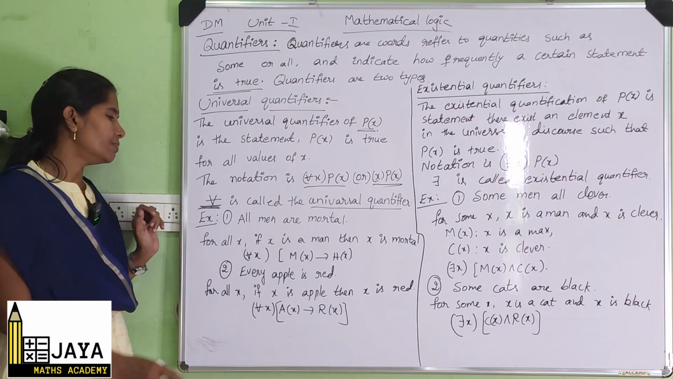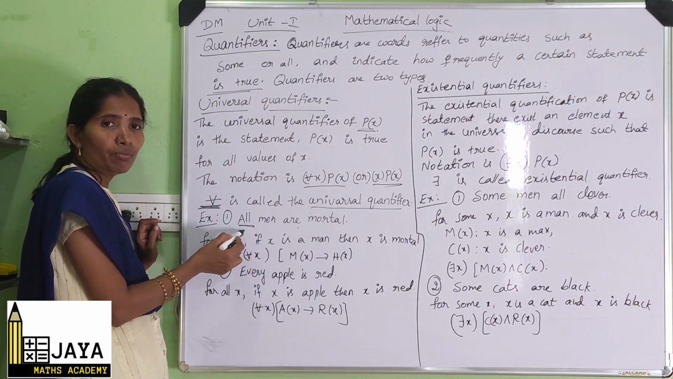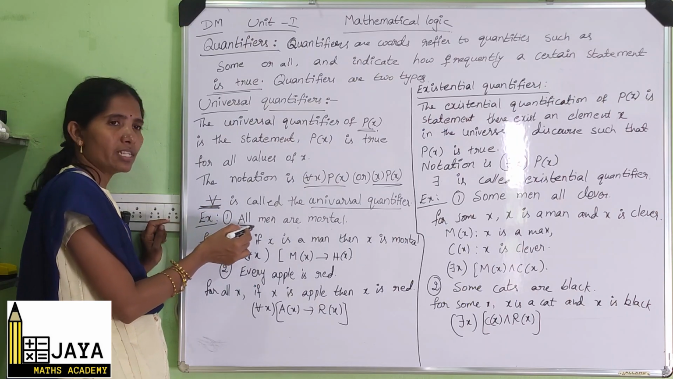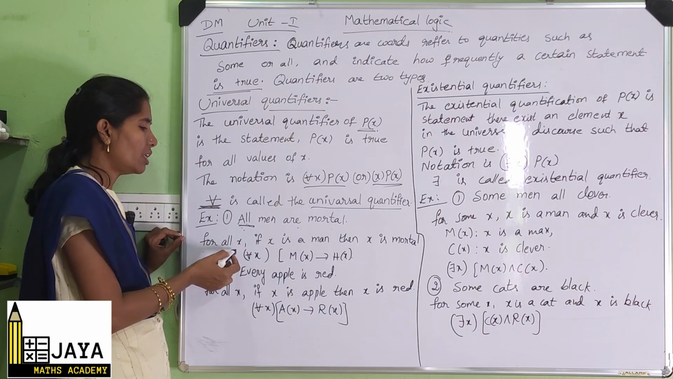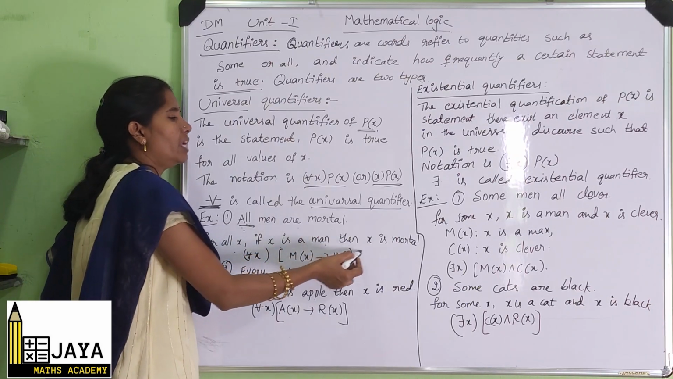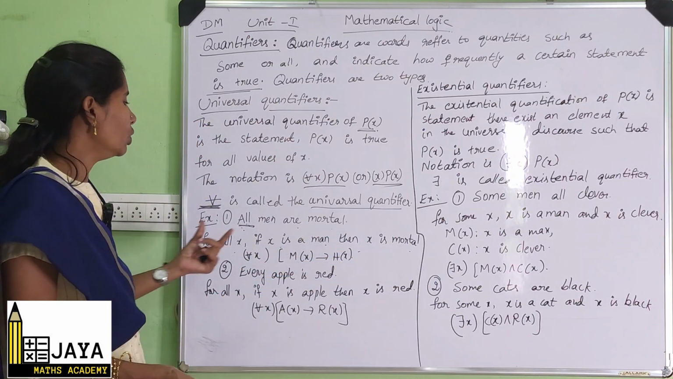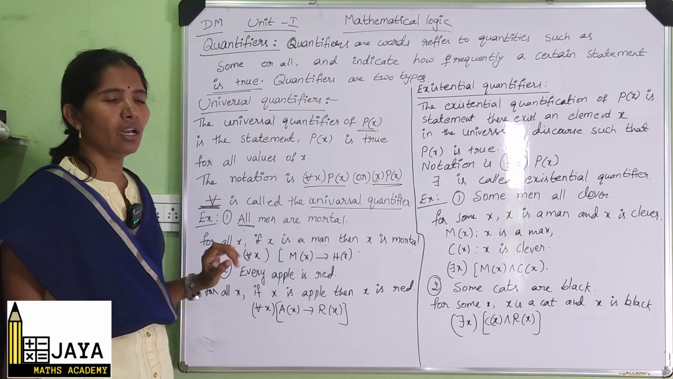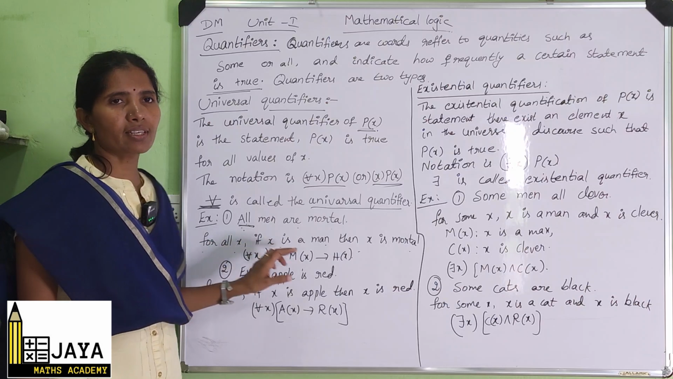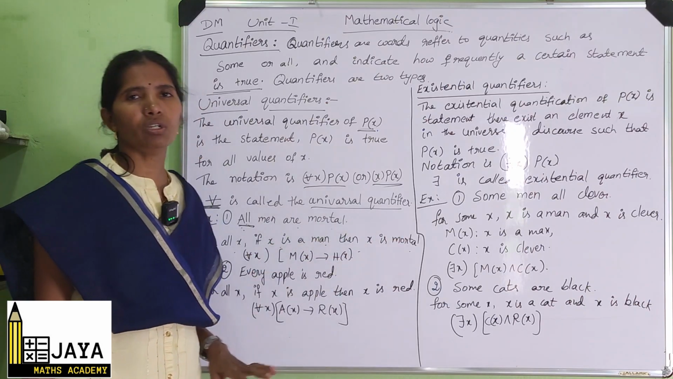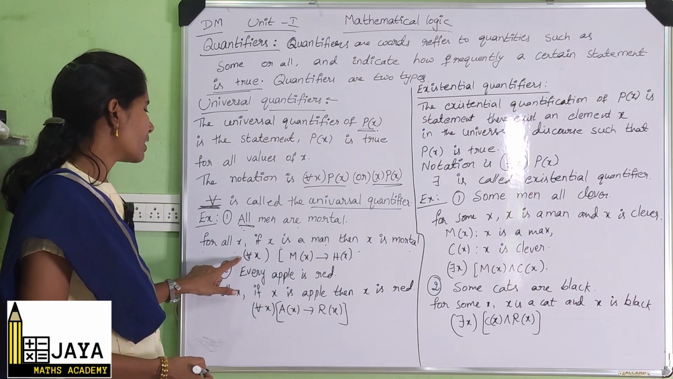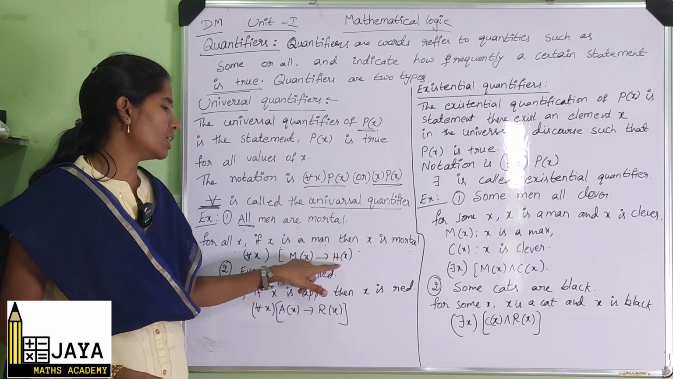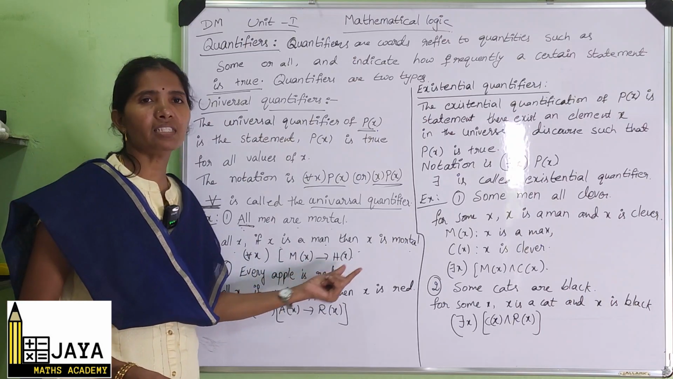What are the examples? All men are mortal. Words like all, for every, for all. What is the meaning of this? For all x, if x is a man, then x is mortal. So we write for all x, M of x, x is a man, H of x, x is mortal: M of x implies H of x.